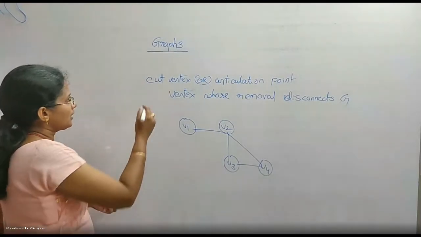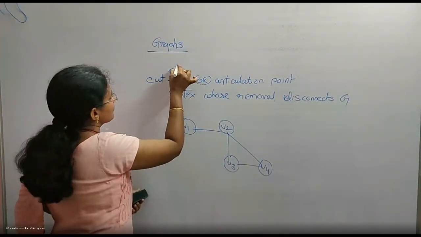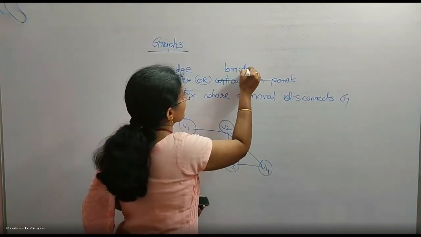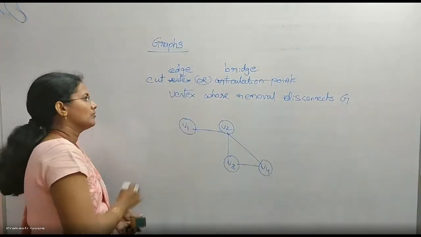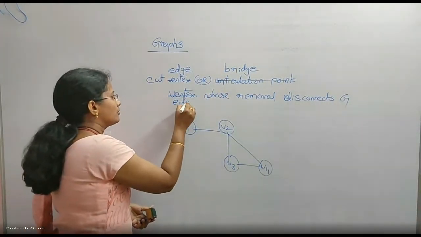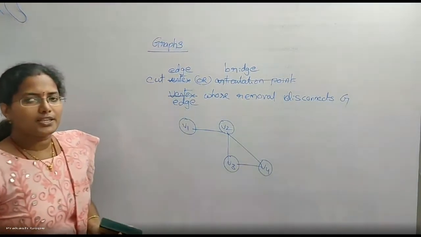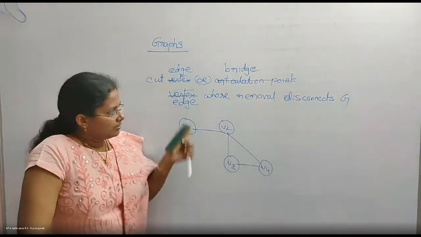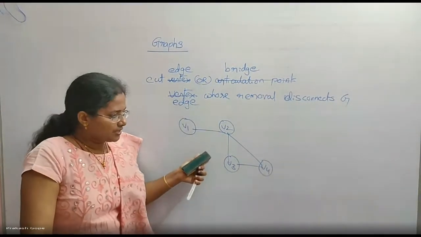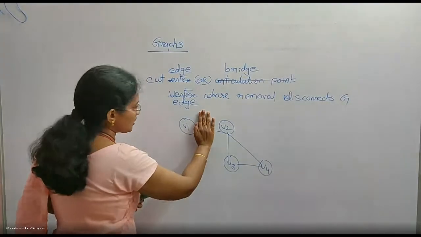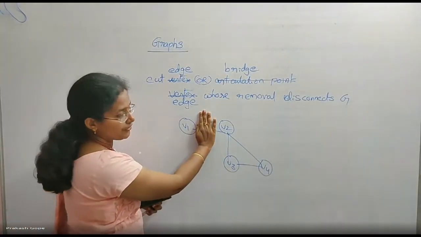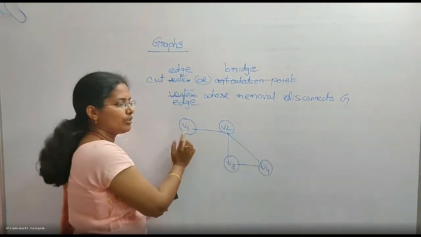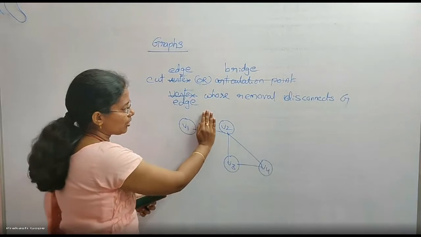Similarly, cut edge, also called a bridge. An edge whose removal disconnects the graph is called a cut edge or bridge. For example, this is the graph. If I remove this V1, V2 edge, the graph is disconnected, which means this is a bridge. This is the only way to connect V1, that's why. So this is a bridge or cut edge.